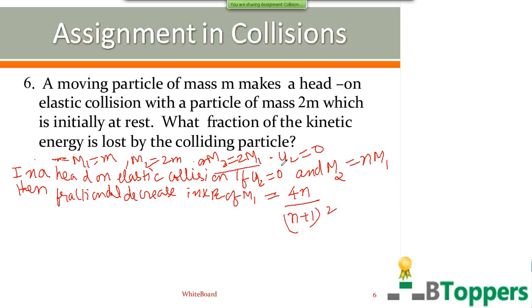Here we compare this equation with this. Here n is equal to 2. Mass of second particle is 2 times the mass of first particle. So you can substitute n equal to 2 here. So you get 8 by 3 square, or 8 by 9. That's the answer.